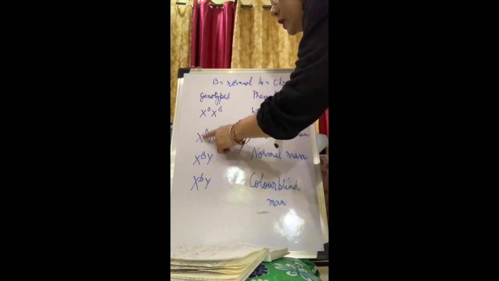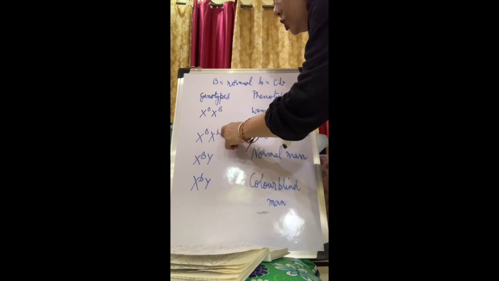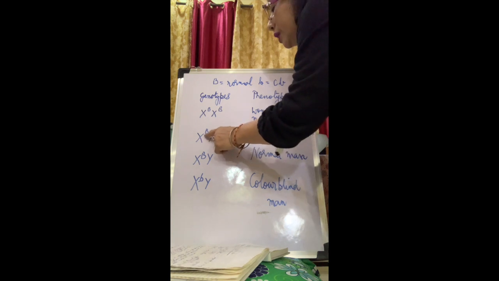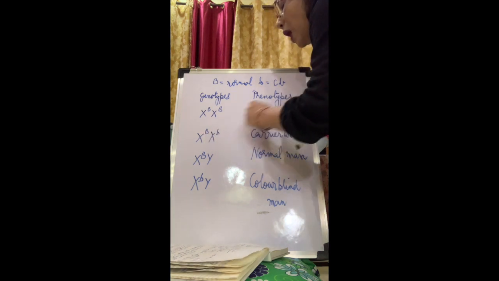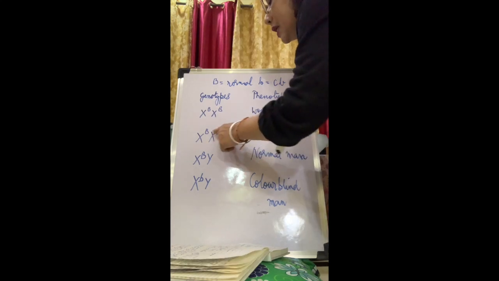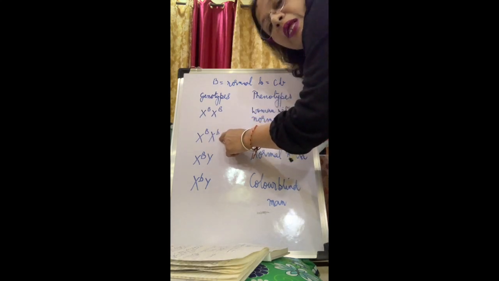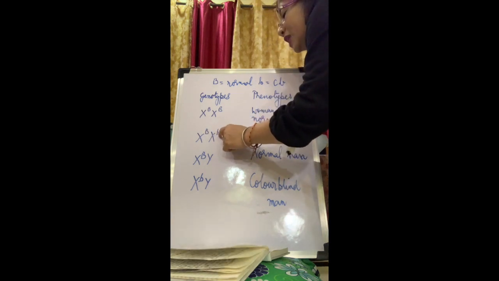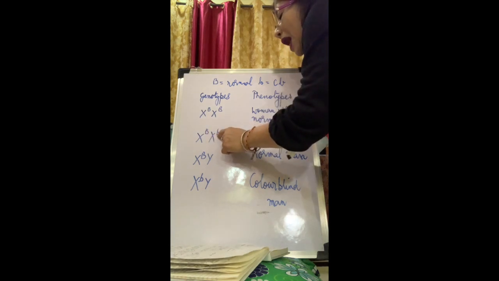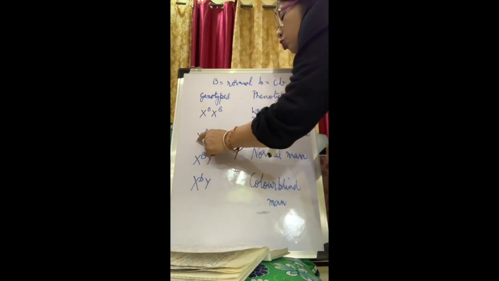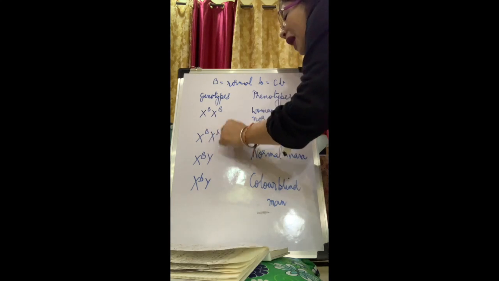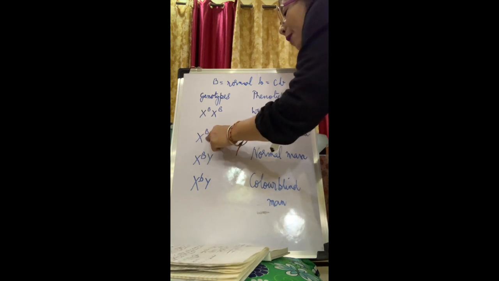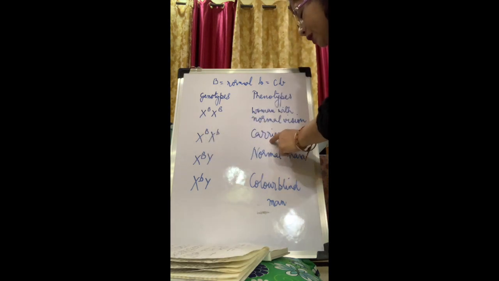So a woman with a carrier gene, that is the colorblind gene is there, but it is small b, so it is a recessive character. So here the woman is a carrier. Why is she called a carrier? Because this b is not expressed. As I have explained to you all, only when capital B is not there, then small b will be expressed, because capital B is a dominant character and small b is a recessive character. So though this woman is carrying a capital B and a small b, color blindness will not be expressed because the normal is capital B. So this woman is a carrier woman.